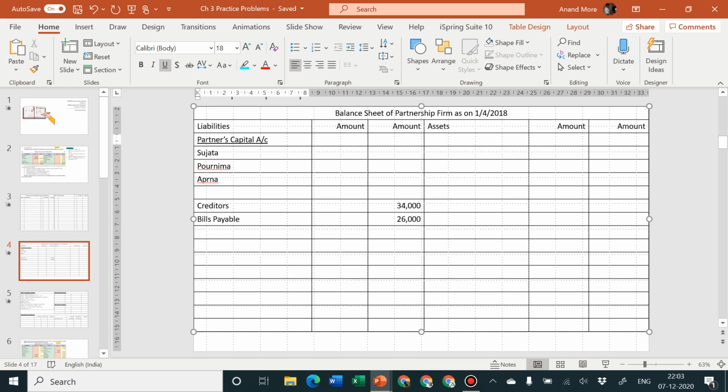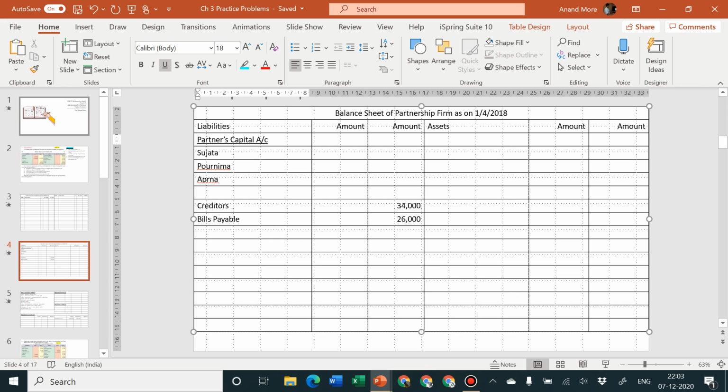Repeating for the last time, and in many lectures I'll be repeating it again and again, because I have seen in the classroom that when the students are given the chance to do it on their own, in the hurry to tally the problem, they forget that they are required to maintain certain basic rules of presentation. Text left aligned, amount right aligned. Never forget this rule.